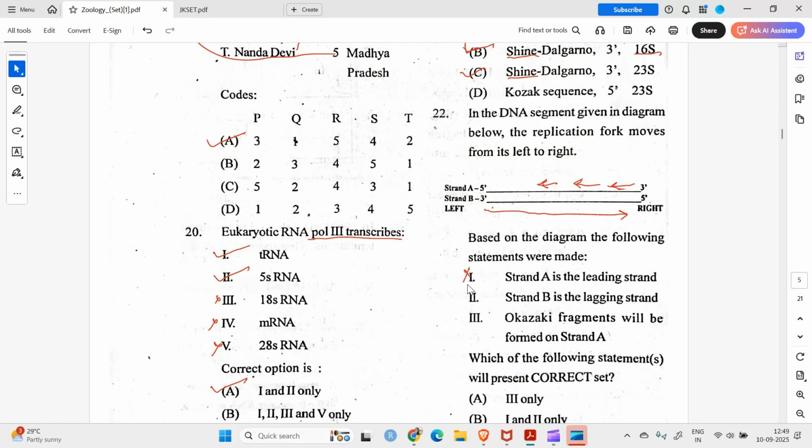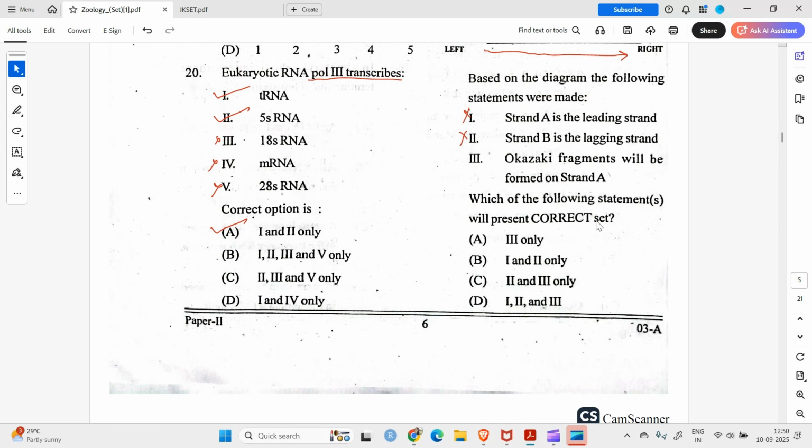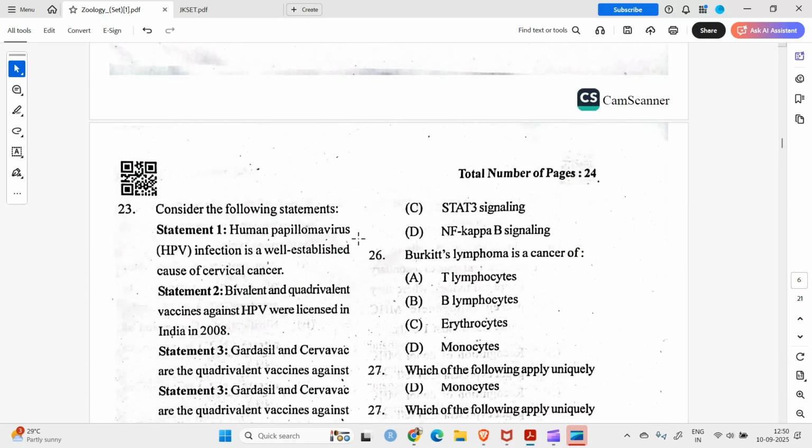So statement 1 is not right. Strand B is the lagging strand. Not at all, this is the leading strand. Okazaki fragments will be formed on strand A, right. So which of the following statements will present the correct set? Okay, only 3. Option A is the correct one.